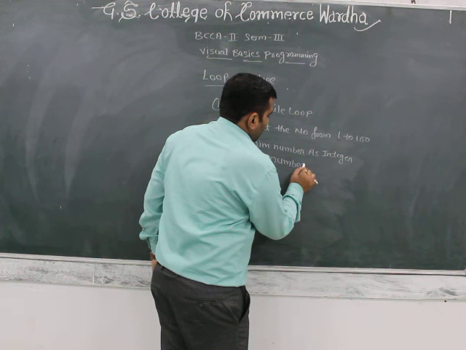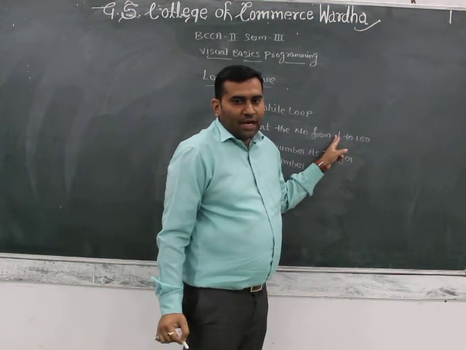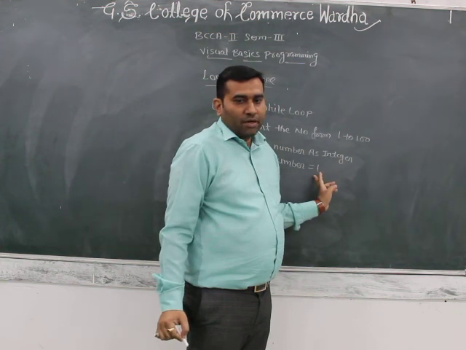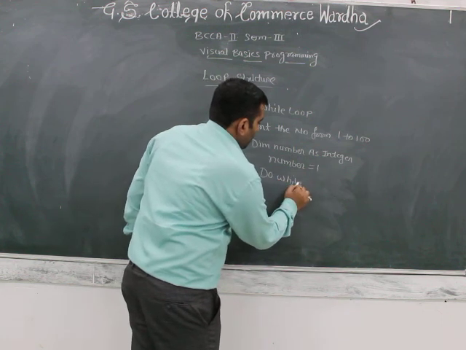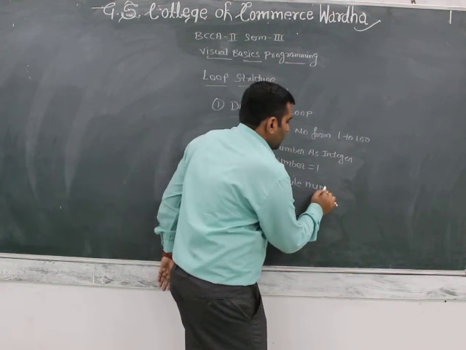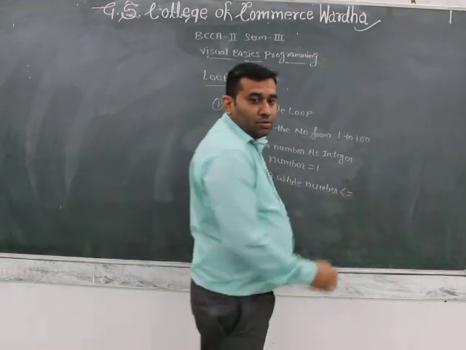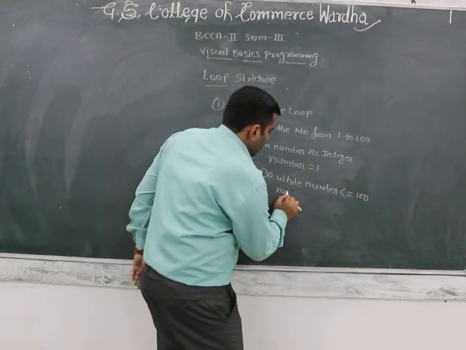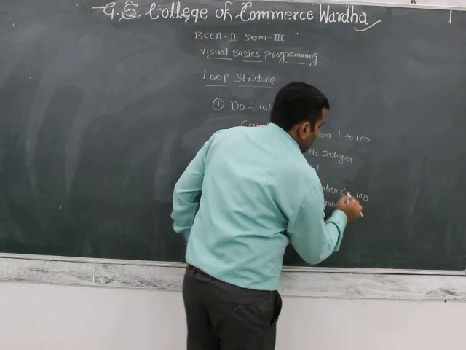Number equal to 1. Why number equal to 1? The counting of the numbers starts from 1. Then write do while number is less than or equal to 100, then number equals number plus 1.